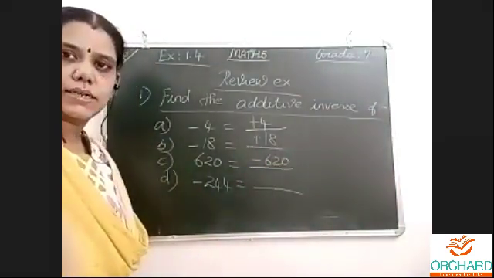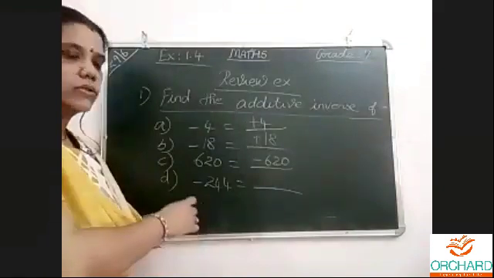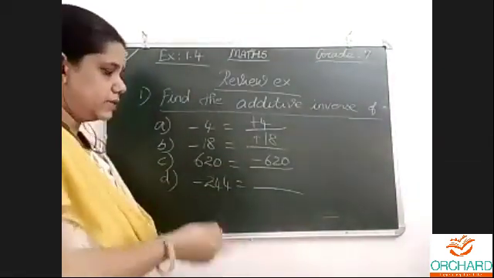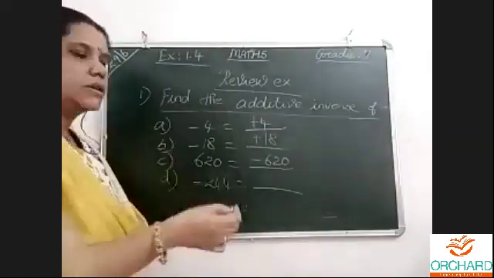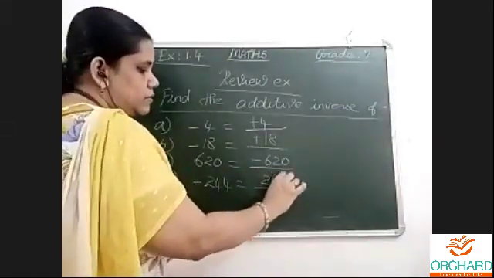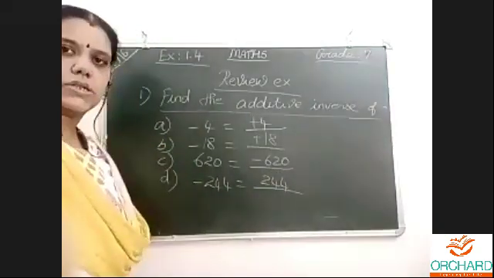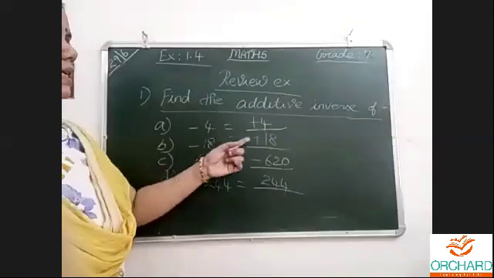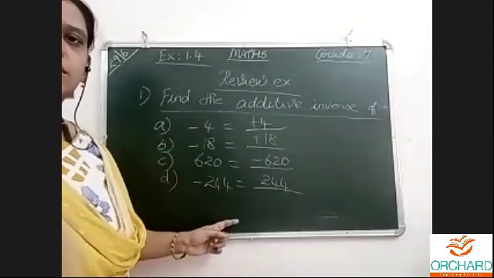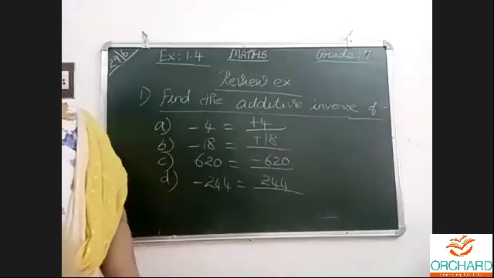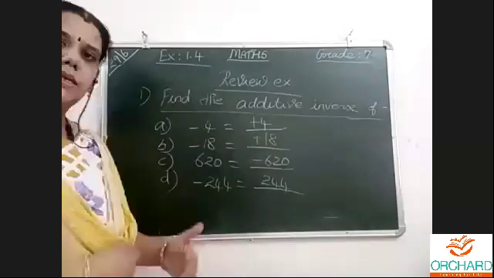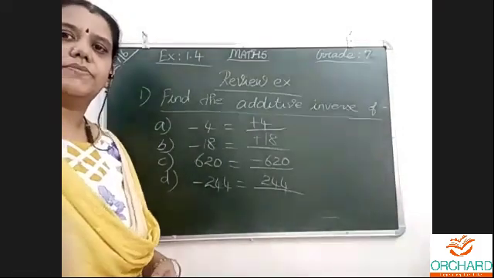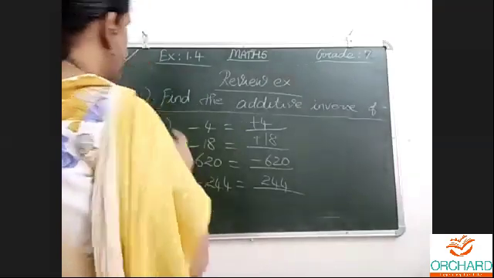Minus 244, additive inverse plus 244. No need to write plus, it is understood. Even if you write it, it is also okay. To make you understand, I wrote this. Additive inverse means like this. Multiplicative inverse means what I told, the reciprocal. That is the multiplicative inverse. So these are the 4 questions.